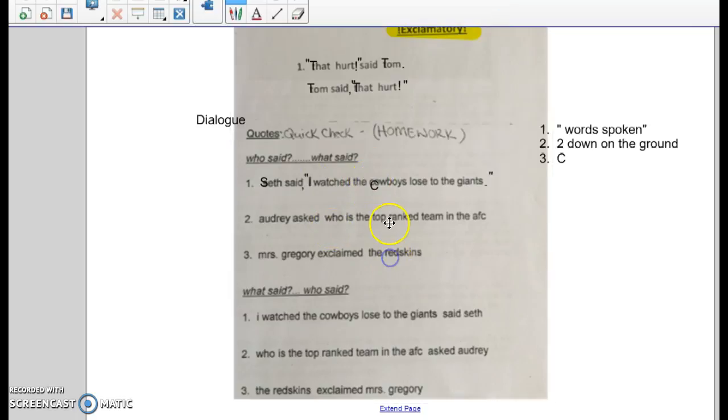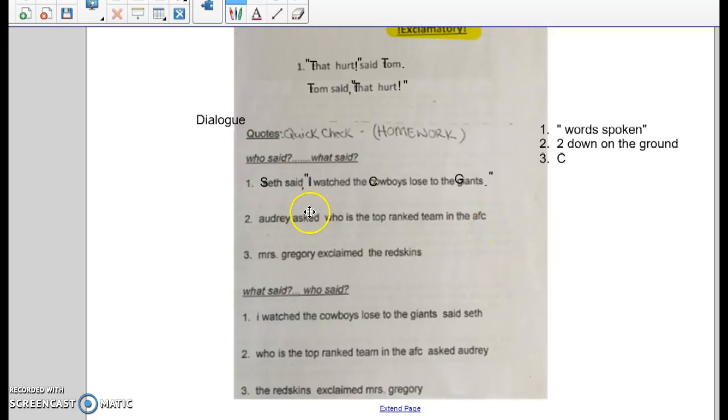As tiny as they are and how insignificant as they are, we still have to capitalize them because it's the name of a specific team. Same thing for the Giants. So capitalize them.